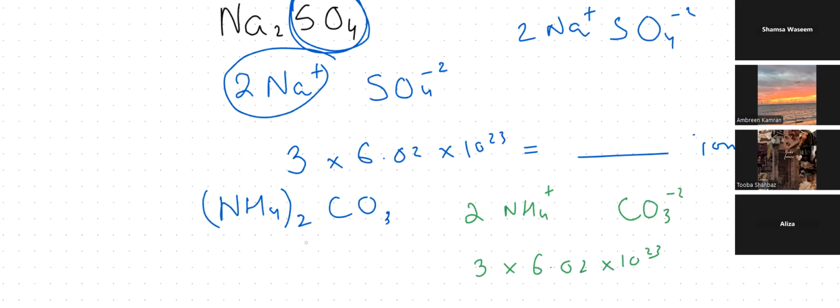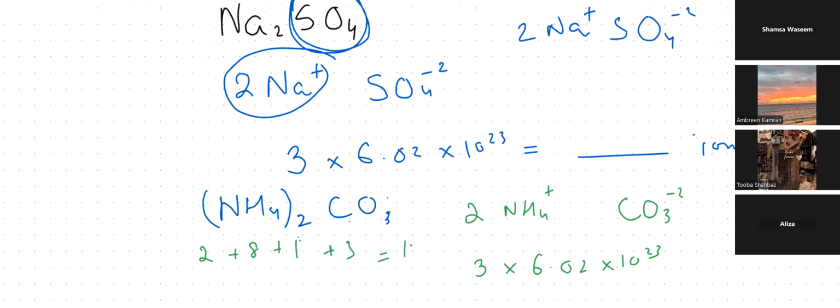In ammonium carbonate there are 2 nitrogen, 8 hydrogen, 1 carbon, 3 oxygen, so 14 atoms. Then you multiply the number of atoms by Avogadro's number.